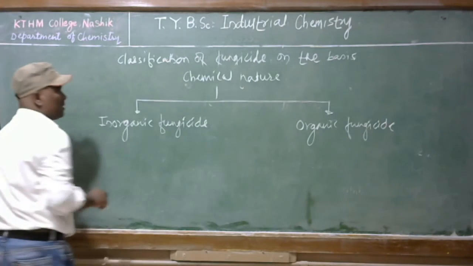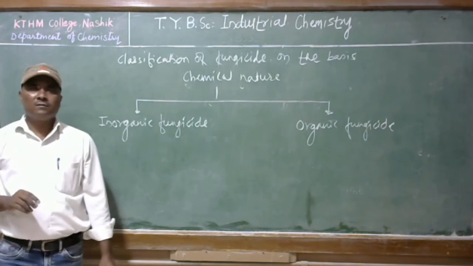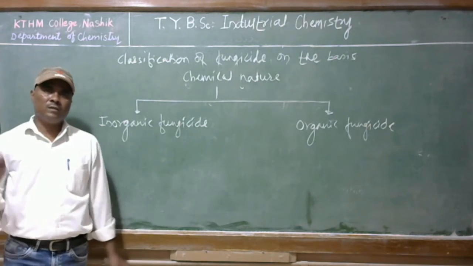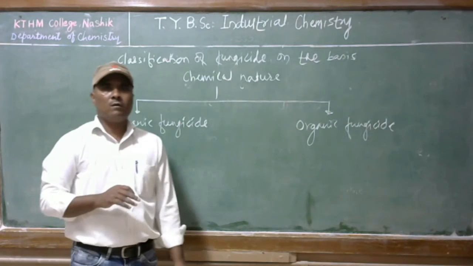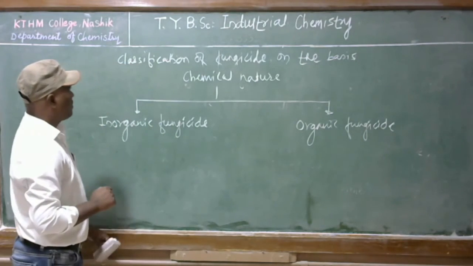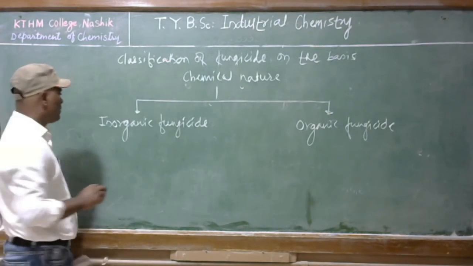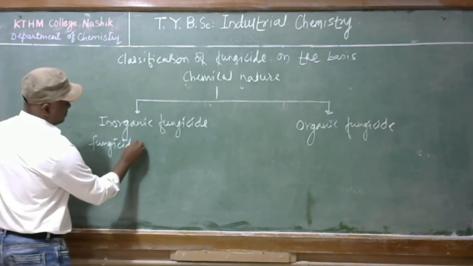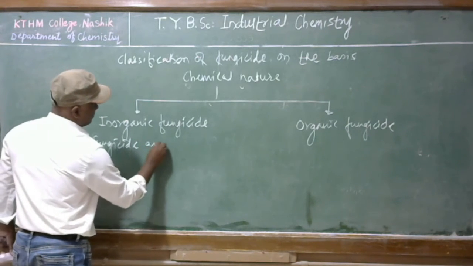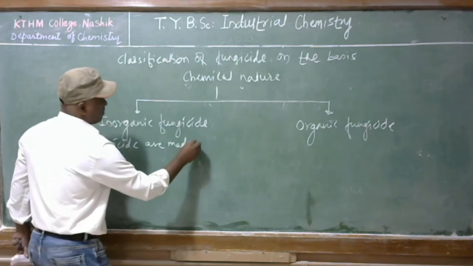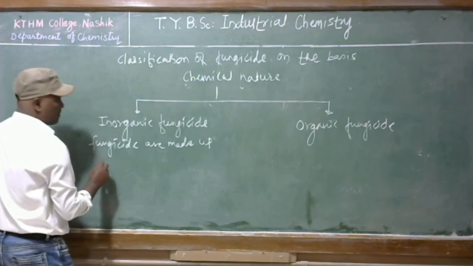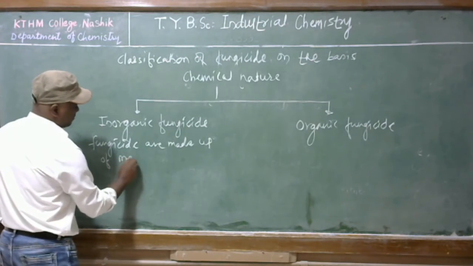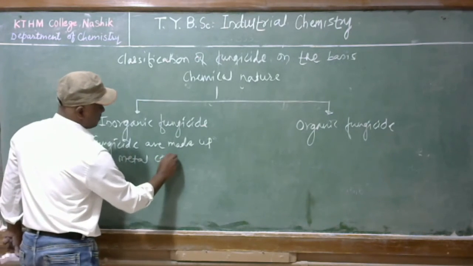Students, although we are discussing a new pesticide, we already did the same classification for insecticide and herbicide. Inorganic fungicides are made up of metal compounds.